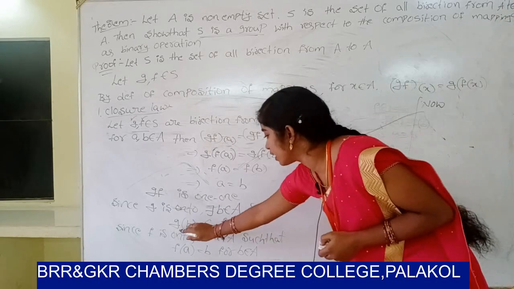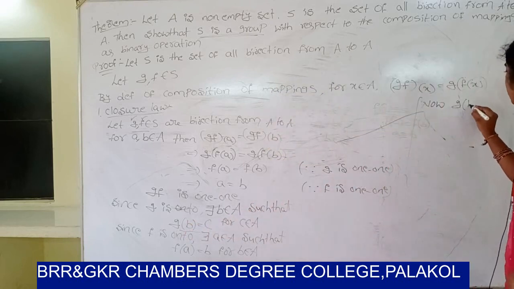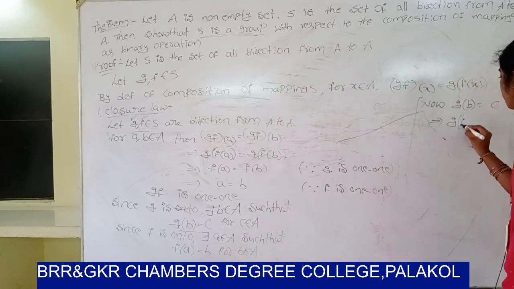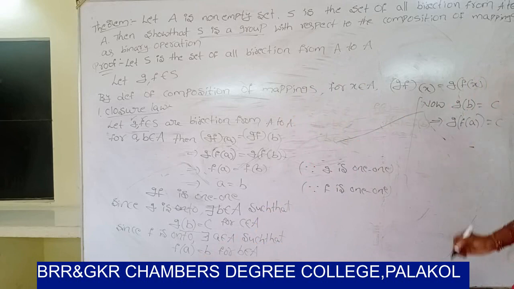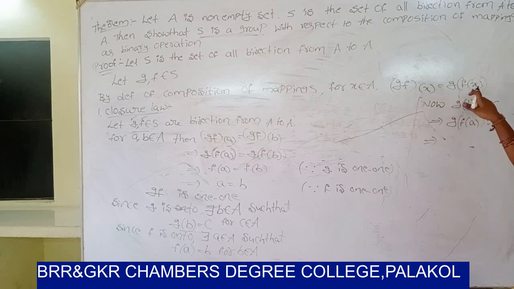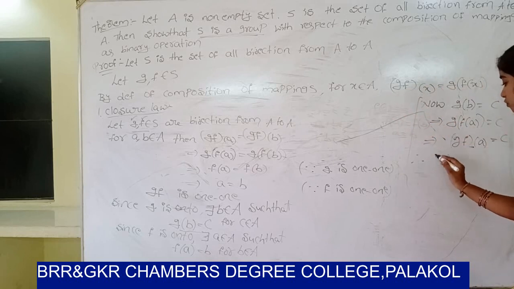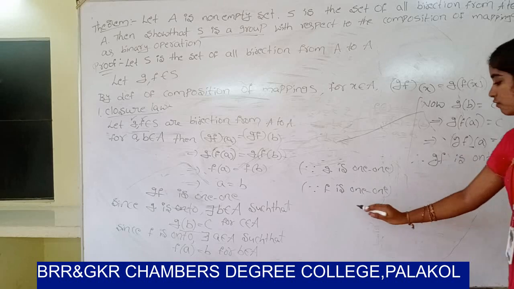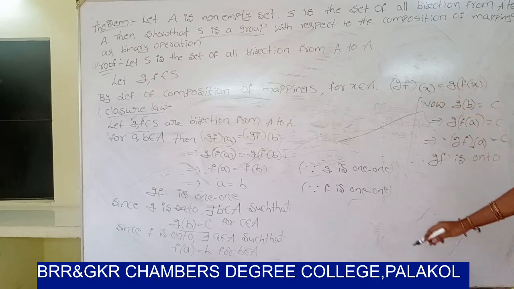Now Z of b equals c. Since b means F of a, Z of F of a equals c. It can be written as ZF of a equals c. Therefore ZF is onto. So ZF is one-one and ZF is onto.